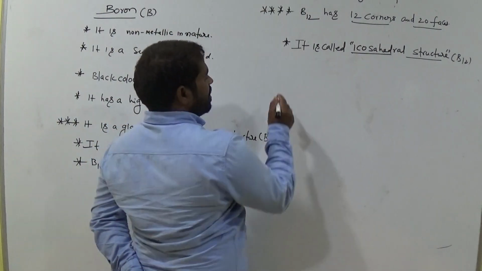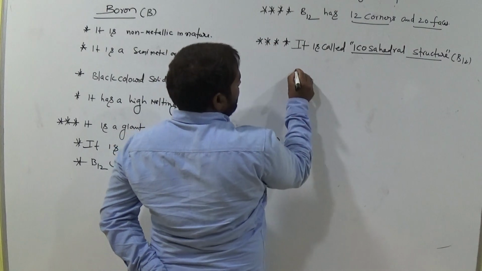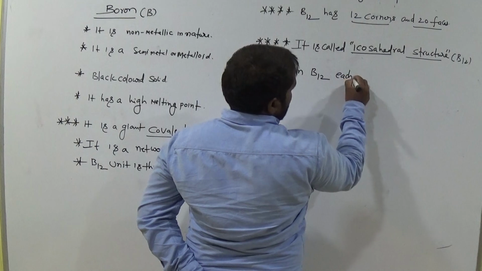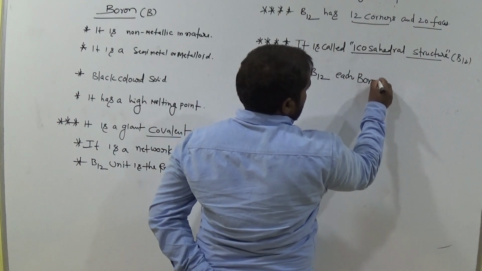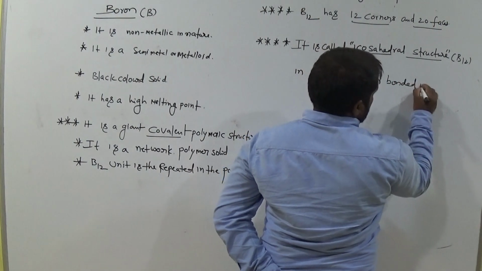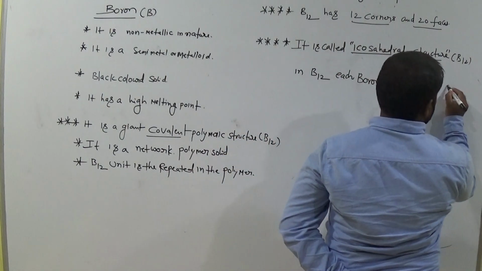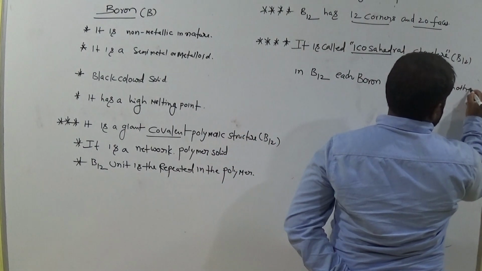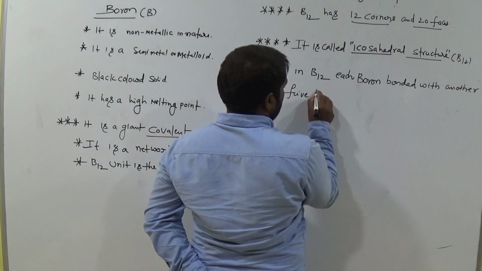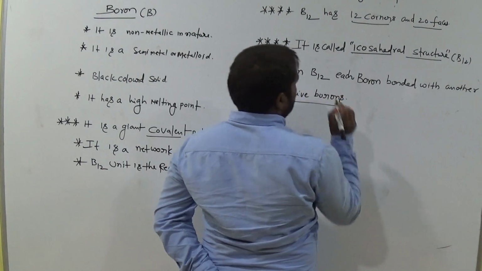And in B12, each boron is bonded with 5 borons. Okay, clear?